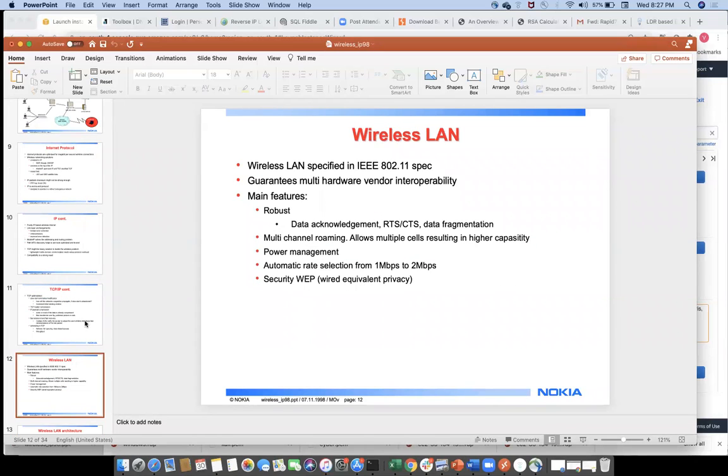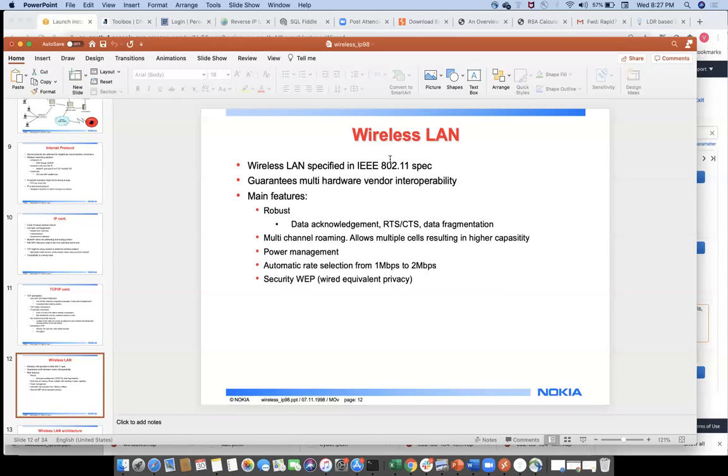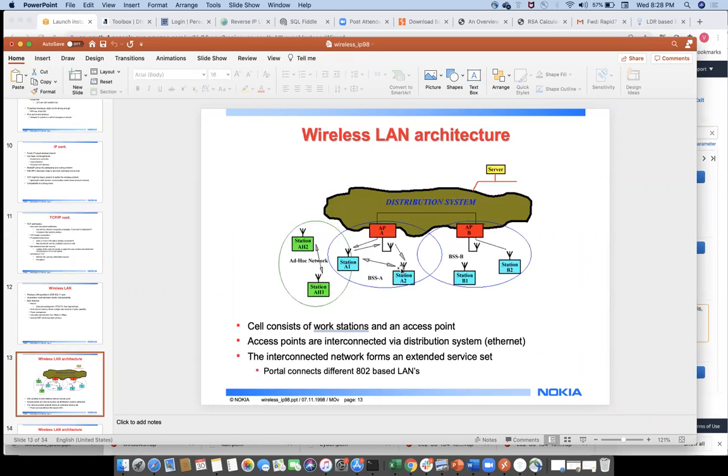This is wireless LAN, TCP/IP. I don't want to spend time on this. Wireless LANs: the main concept is IEEE, with security WEP, wired equivalent privacy, and again WPA. Next, wireless LAN architectures. These are distribution systems. A cell consists of workstations and an access point. Access points are interconnected via distribution systems, and the interconnected networks form an extended service set. Basically this is the complete information on wireless LAN architecture.